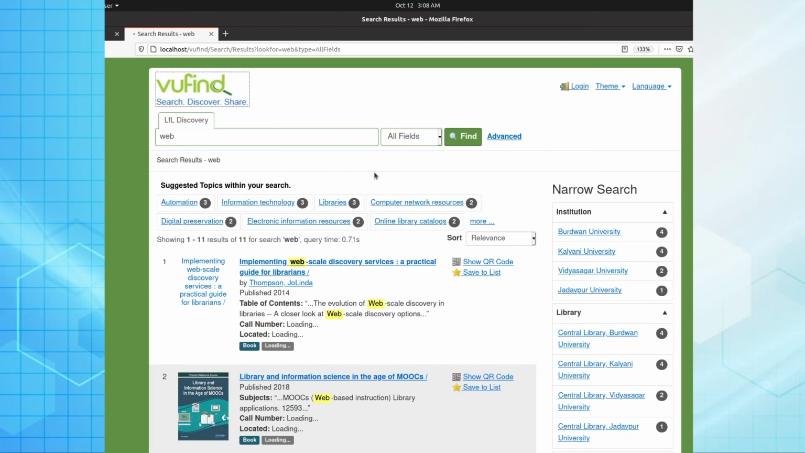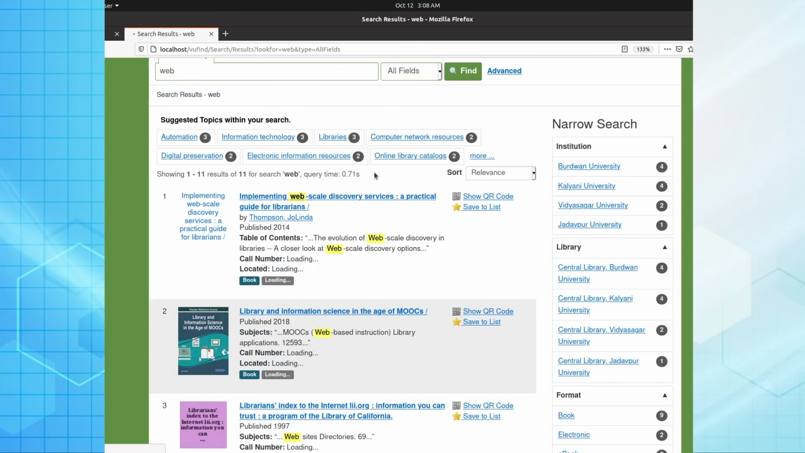In this way, I think now you have an idea of how different libraries can be integrated in the same place to develop a virtual union catalog, where real-time item level status and OPAC-based ILS authentication to check different kinds of OPAC functionalities are possible.